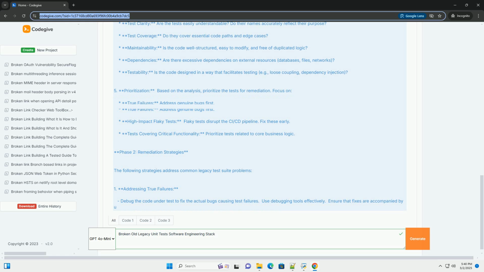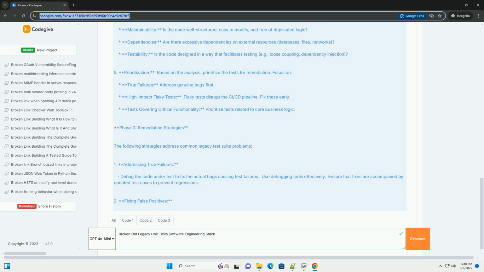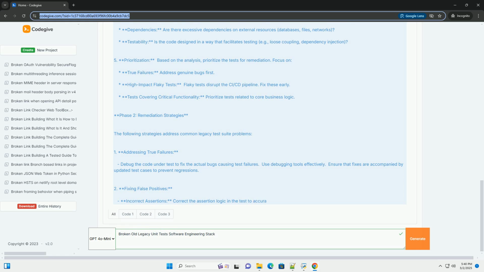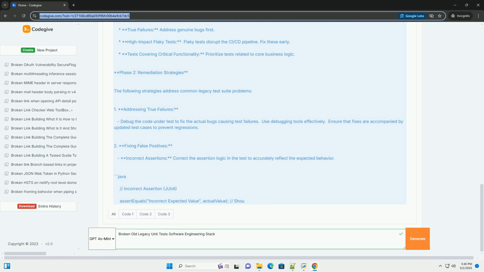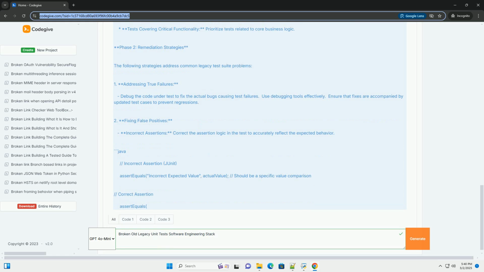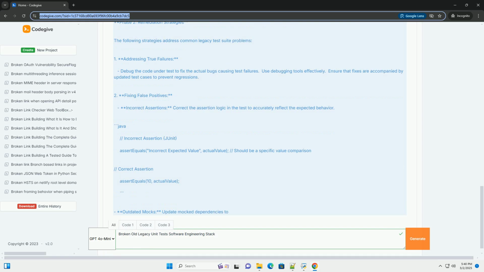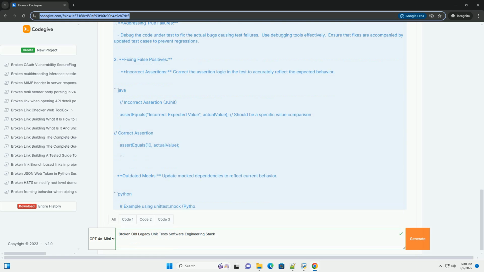2. Running the tests. Execute the entire test suite. Note the number of tests, failures, and errors. This initial run provides a baseline. 3. Analyzing test failures. Carefully examine each failure.